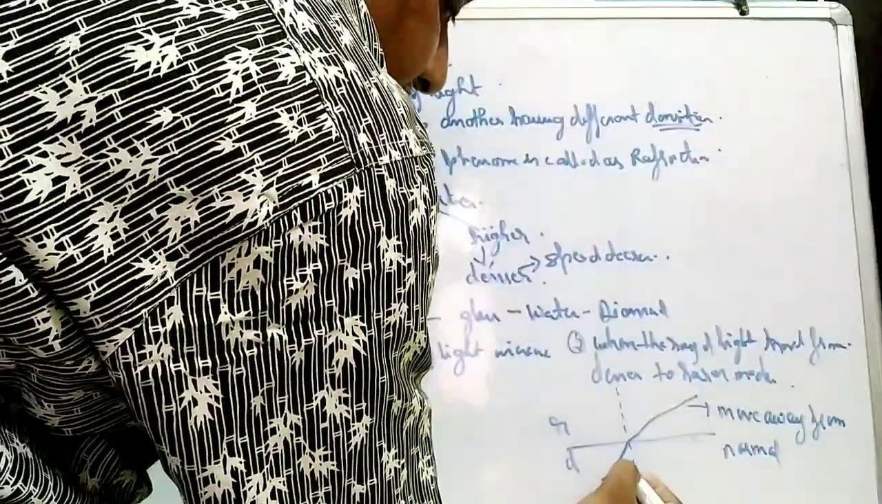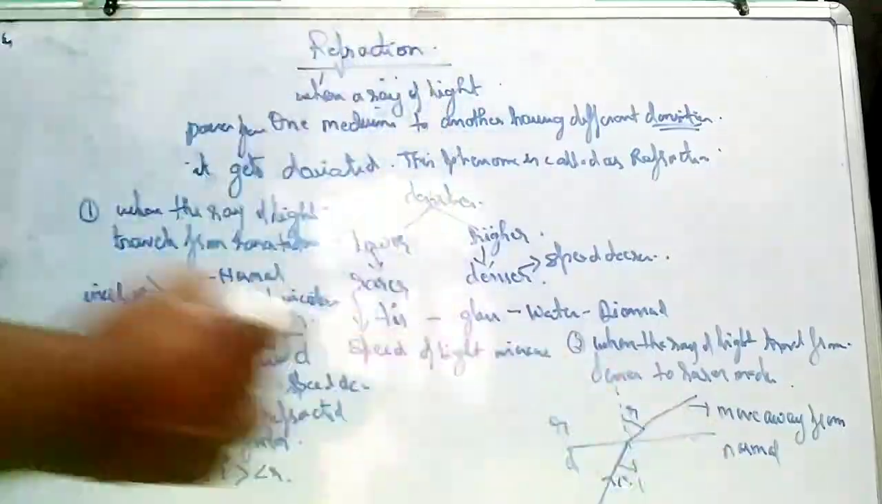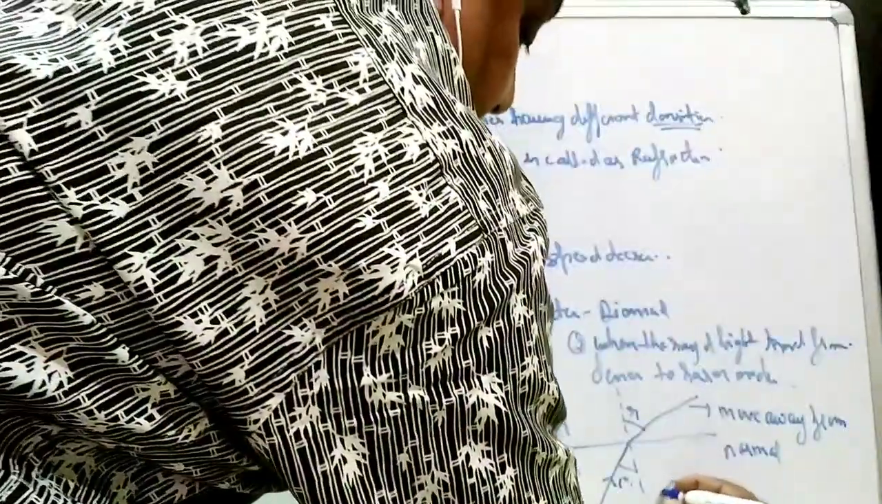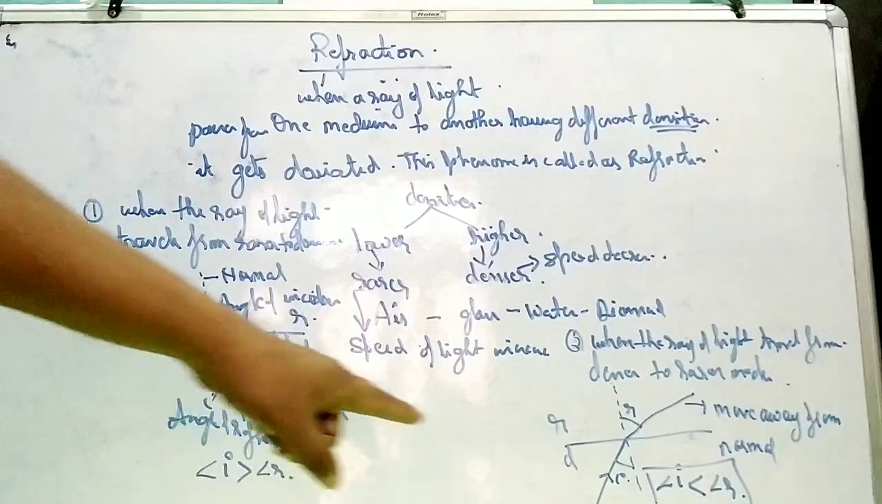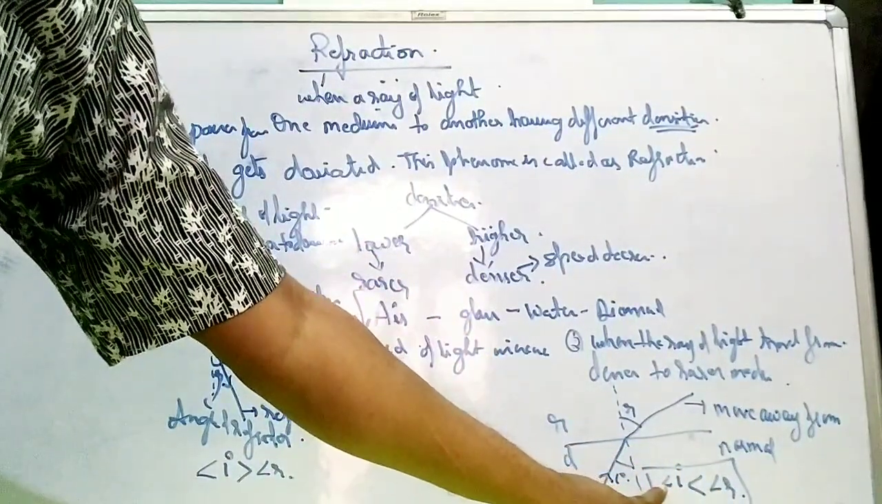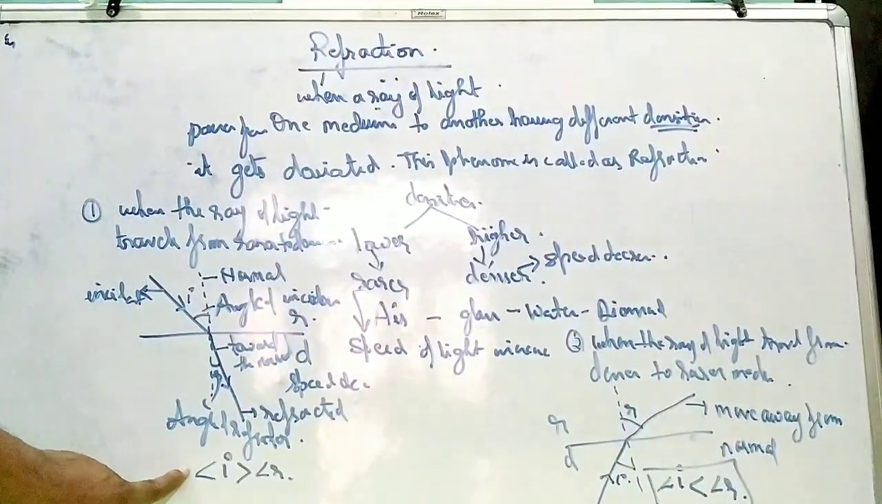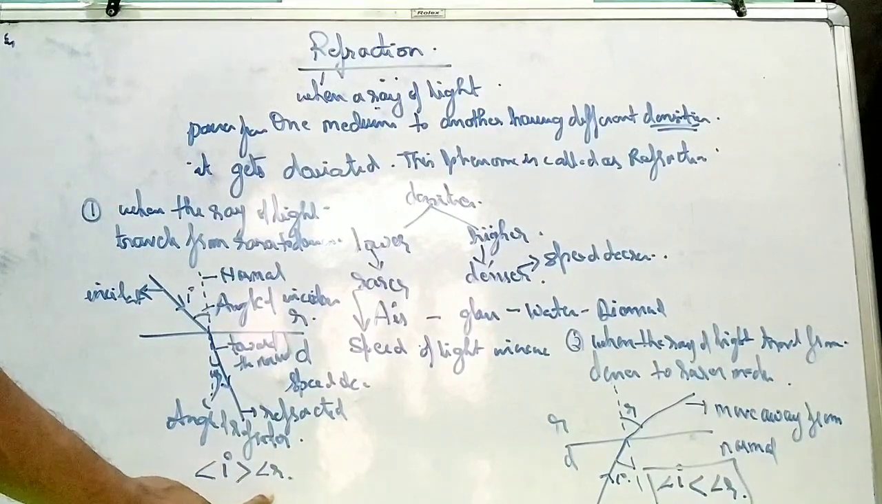Now this incident ray is making an angle I. This refracted ray is making an angle R. So here we can say that angle I is less than angle R. In the second case, the angle of refraction is greater than the angle of incidence. In the first case, the angle of incidence is greater than the angle of refraction.